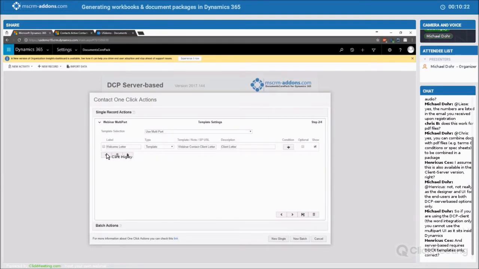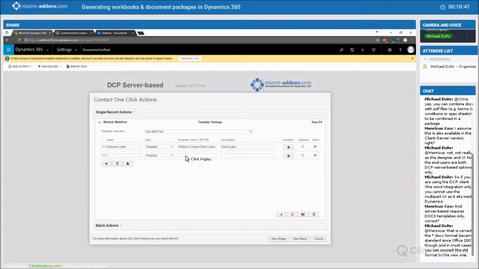All right, the next piece that I want to put in there will be, let's say that maybe with this welcome letter, I want to either have the users be able to choose from a product catalog or just a small product flyer. So because I want this to be in a pick list, I want them to pick either or. I'm going to go ahead and set this up.